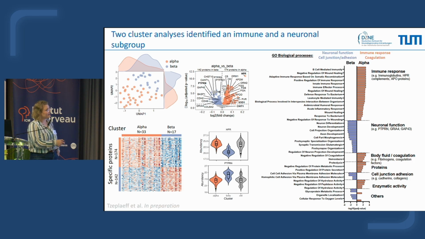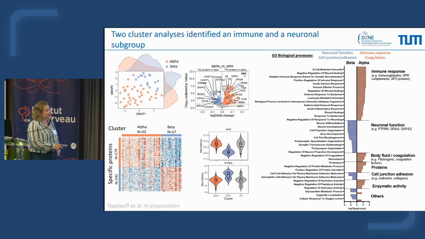Here in the alpha group, you can find mainly activation of immune response pathways, and also body fluid and coagulation, with high expression of fibrinogen, coagulation protein, and immunoglobulin, and for example the haptoglobin-related protein that I show here as an example, which is highly and significantly increased in alpha compared to beta.